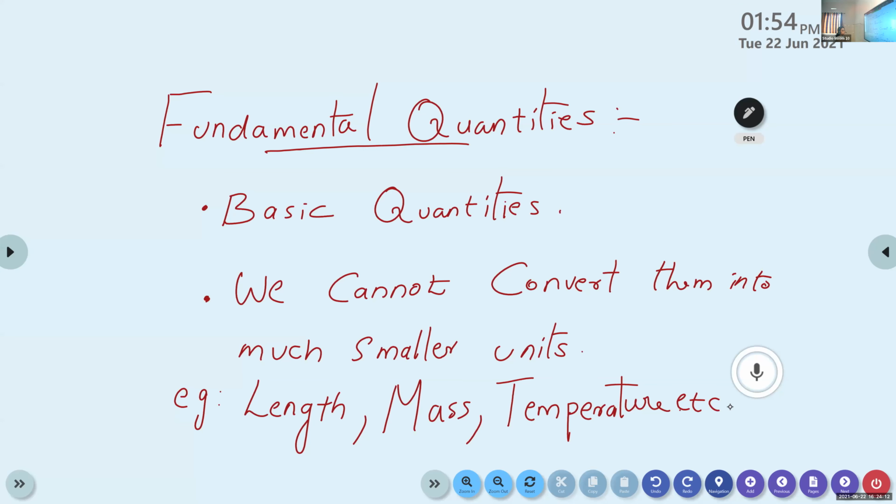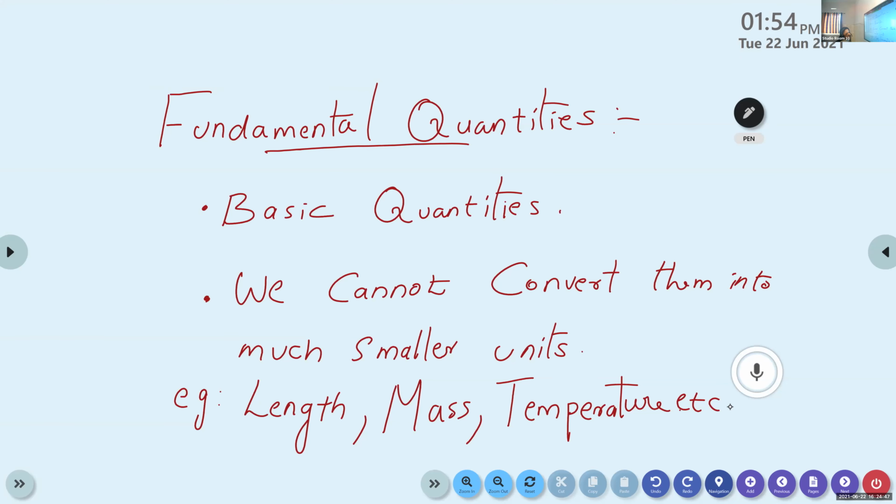So fundamental quantities are the basic quantities. We cannot convert them into much smaller units. Length, mass, temperature. Can you say one more example for the fundamental quantities? Whether it is right or wrong, no problem. You just share your idea. Anyone? These are the quantities. We cannot convert them into much smaller units. That is what is meant by fundamental quantities.